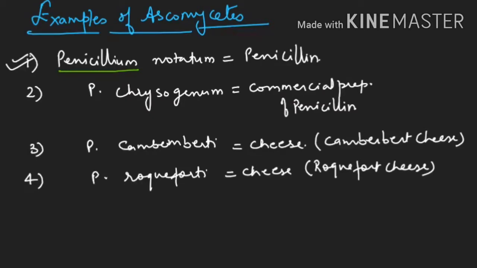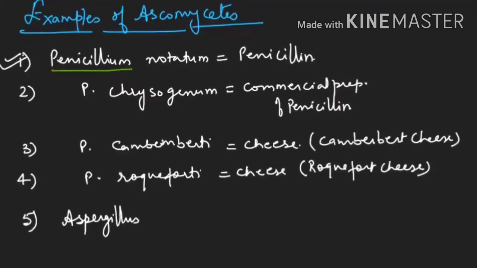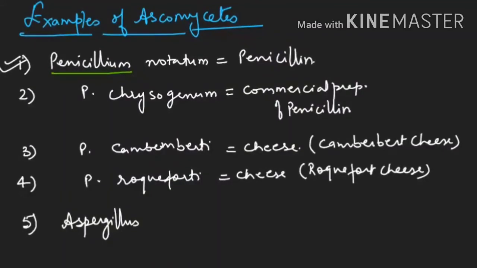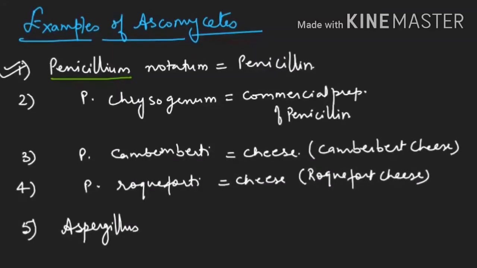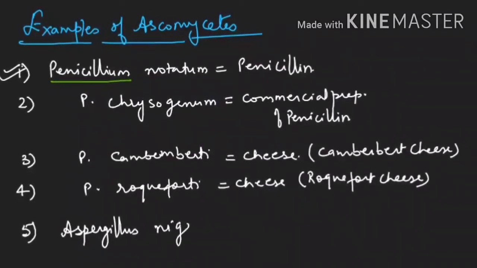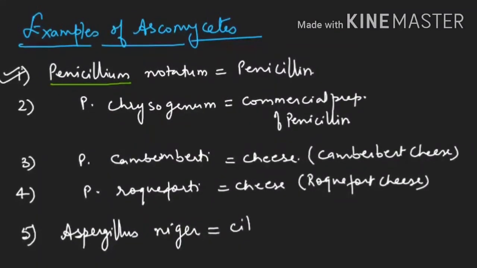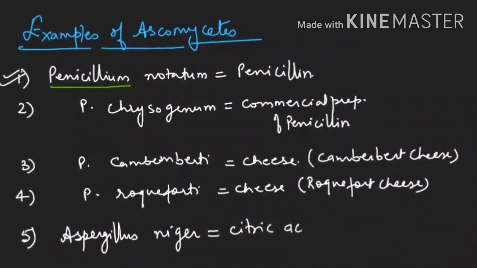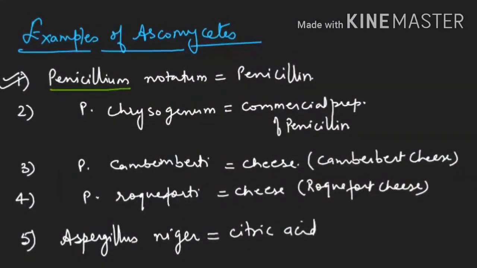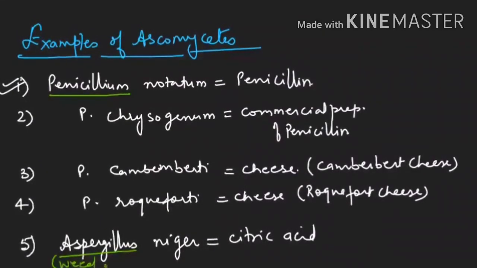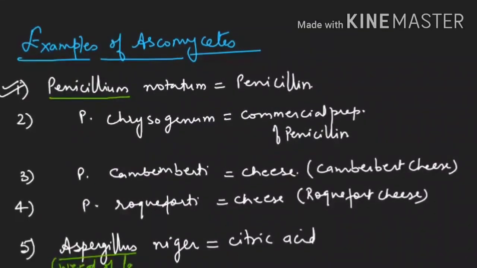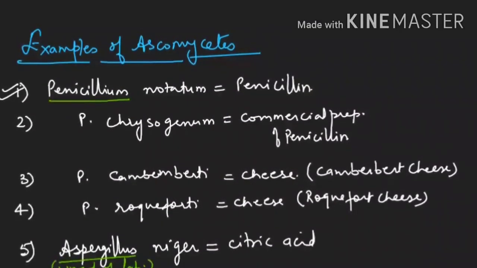Next example is Aspergillus. And Aspergillus, as you know very well, is also known as the weed of the laboratory. So Aspergillus niger is a source for citric acid. It is a source for citric acid, and Aspergillus is known as the weed of the laboratory. Clear?